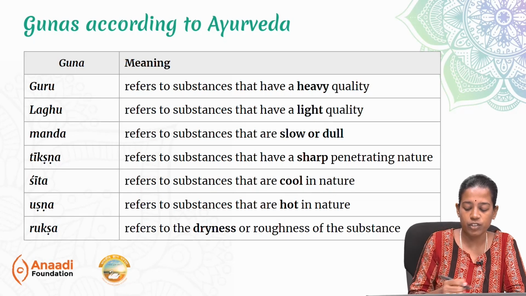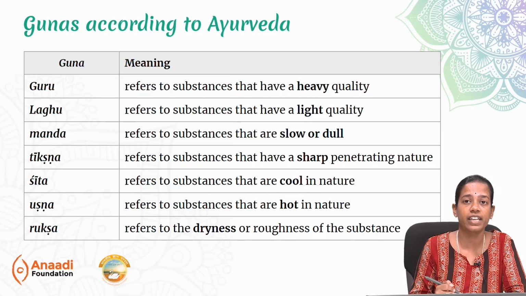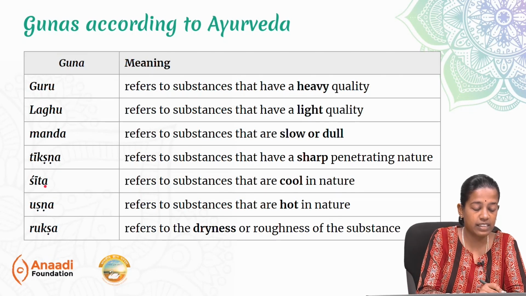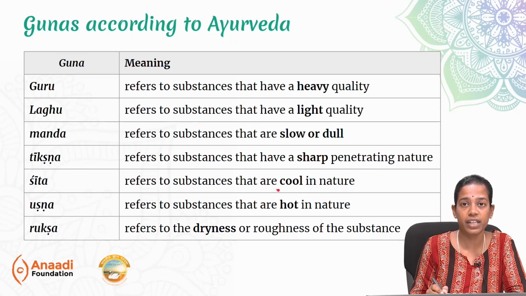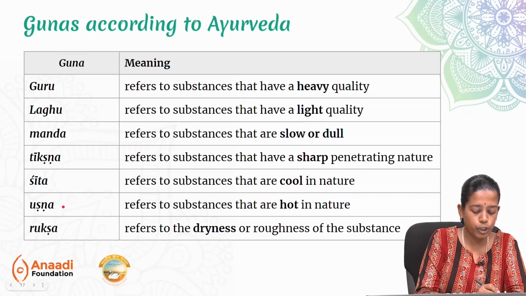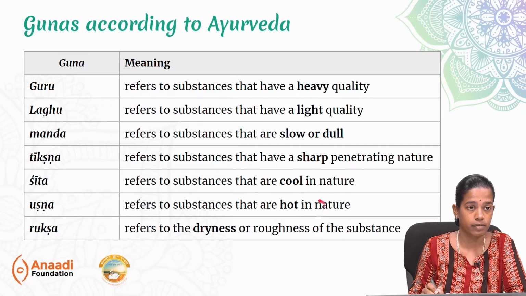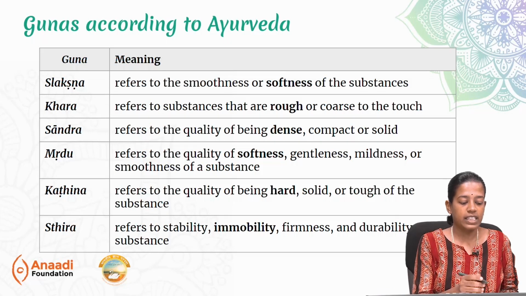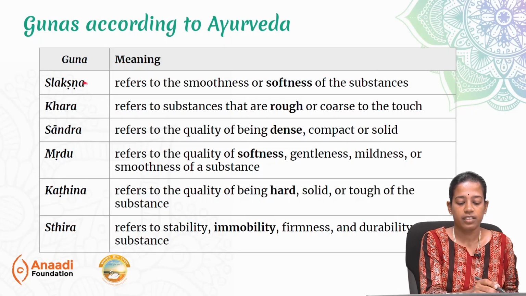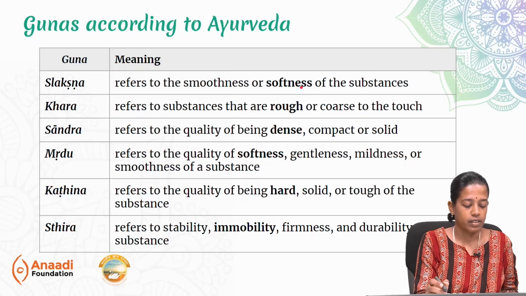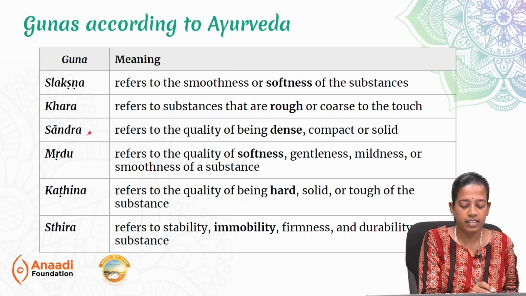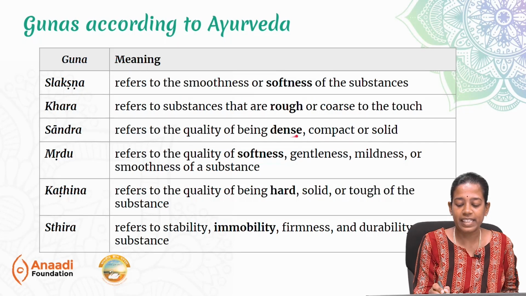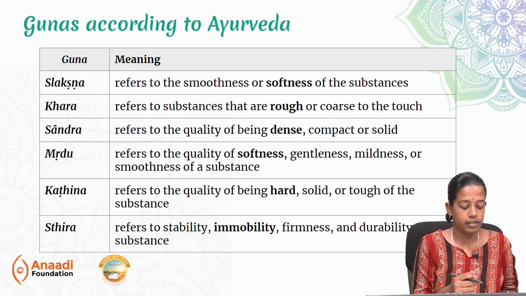Next is tikshna, which refers to the sharp penetrating nature. Next is shita. Shita is something that's very cool. Ushna are things that are hot. Ruksha are things that are dry and rough. The next quality or the guna is slakshna, that which is smooth and soft. Khara, things that are rough and coarse. Sandra, which refers to the quality of being dense, compact and solid.